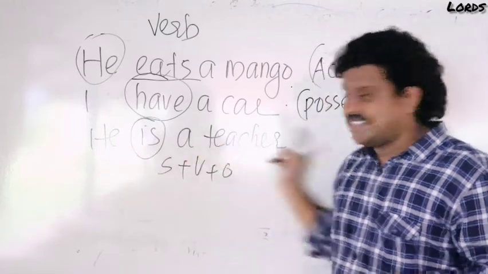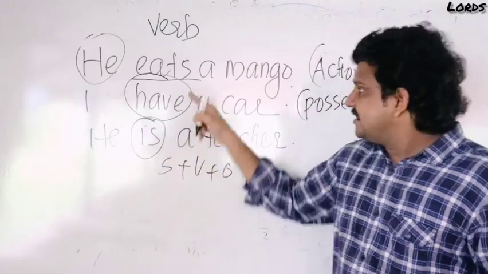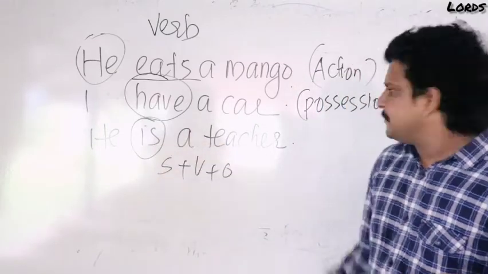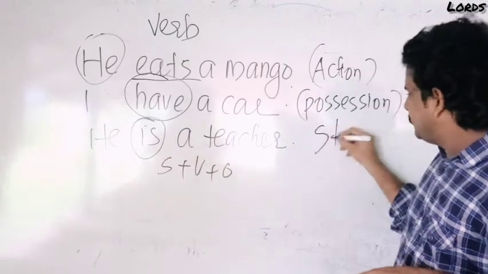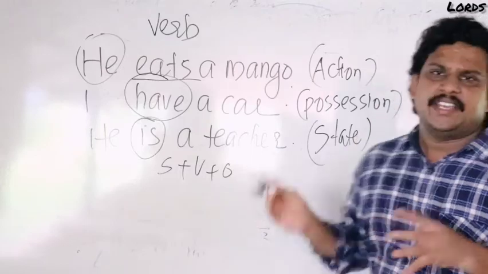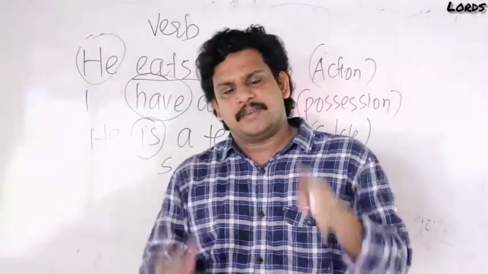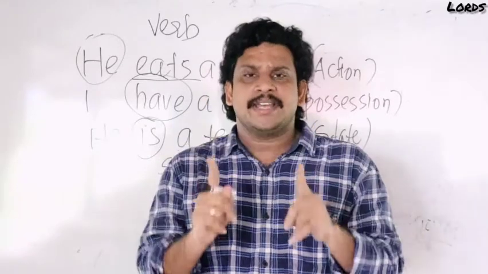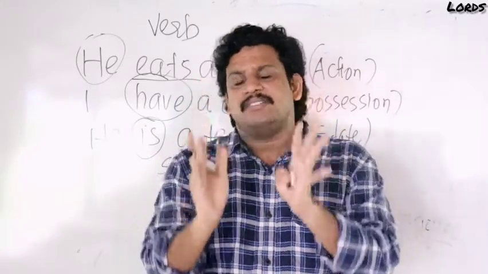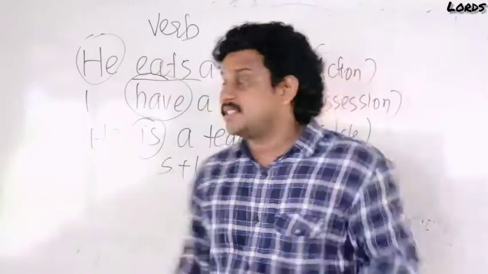Look at this sentence: He is a teacher. Which is the verb here? Is. Is it an action? No, it is not an action. Possession? No, it is not a possession. It is a state. Everything is clear. A verb denotes an action, state, possession. One more time: a verb denotes an action, state, possession.